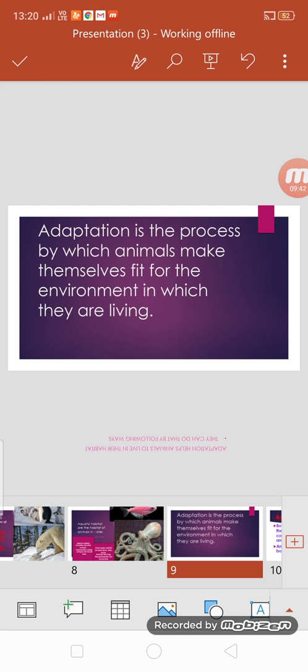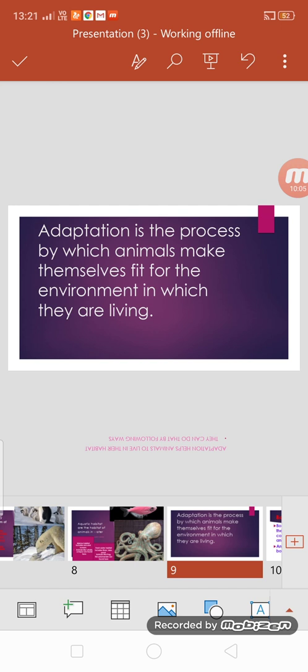They do not have a thick layer of fat under their skin as penguins and polar bears have. Right? So adaptation is basically the presence of certain characteristics, or you can say features, inside the animals, because of which they can fit the environment in which they are living.